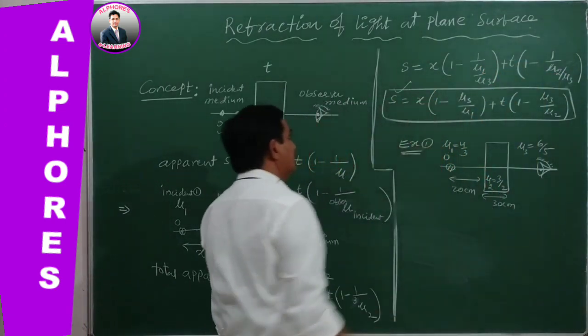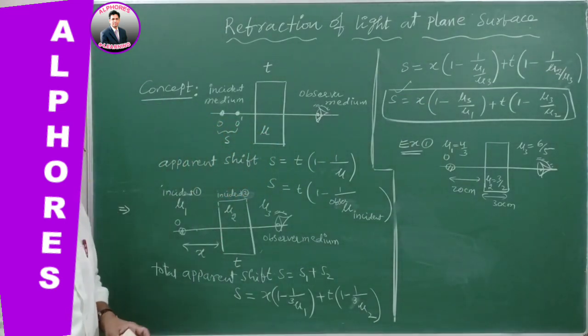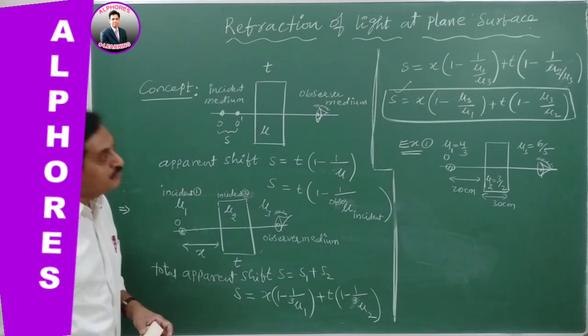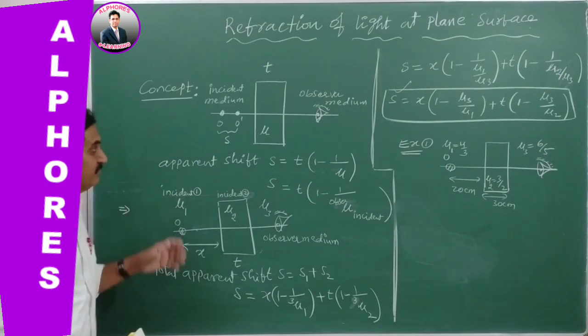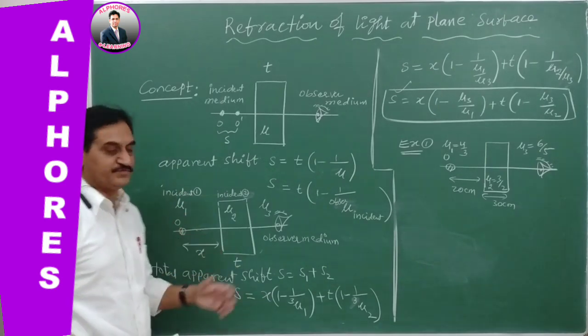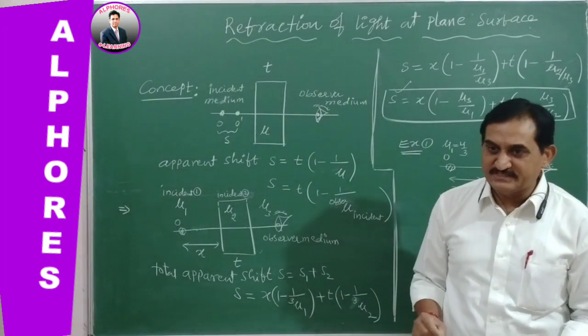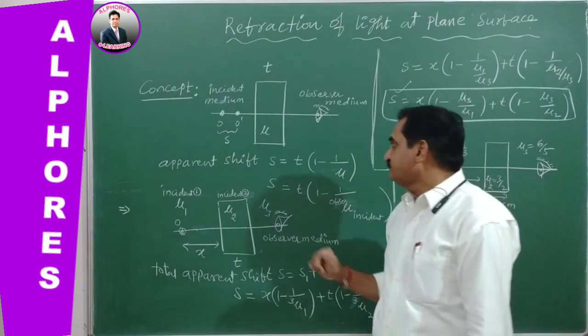So the final equation is S is equal to x of (1 minus mu 3 by mu 1) plus T of (1 minus mu 3 by mu 2). So this is the final formula by which we can find the total shift. Again, I will remind the important point once again, point number 1.